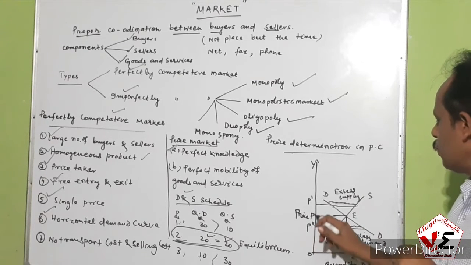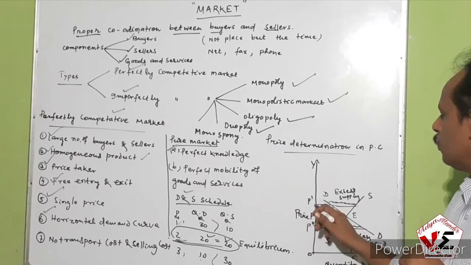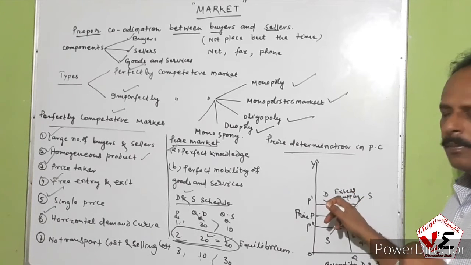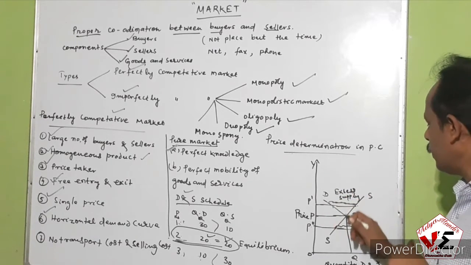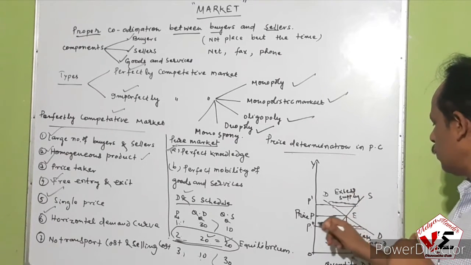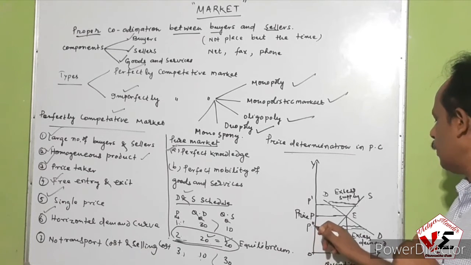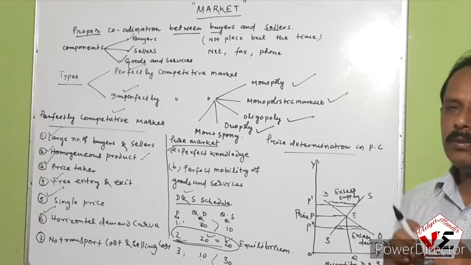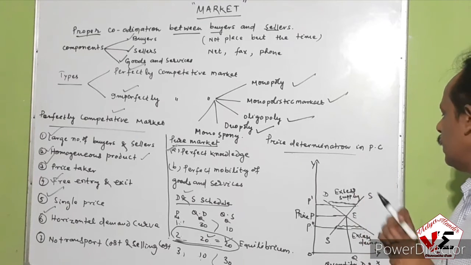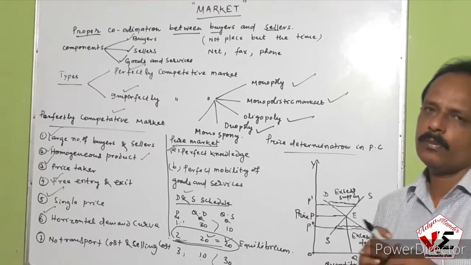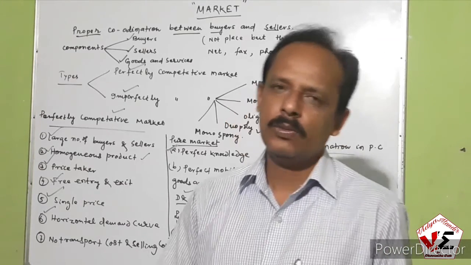Suppose the producer wants to increase the price of the commodity from OP to OP', then what you observe is excess supply. Supply is more than the demand. The excess supply over the demand reduces the price of the commodity again to OP. Like that, if the producer wants to reduce the price to OP'', then there is excess demand over the supply. The pressure of the excess demand increases the price of the commodity. Ultimately, the price of the commodity is determined at point E, where the market demand is equal to market supply. So you will understand this one, and this much for today.